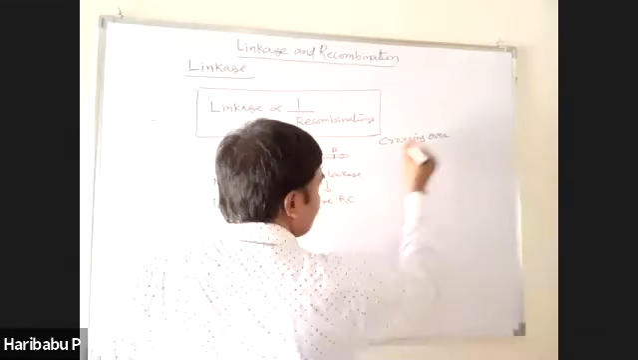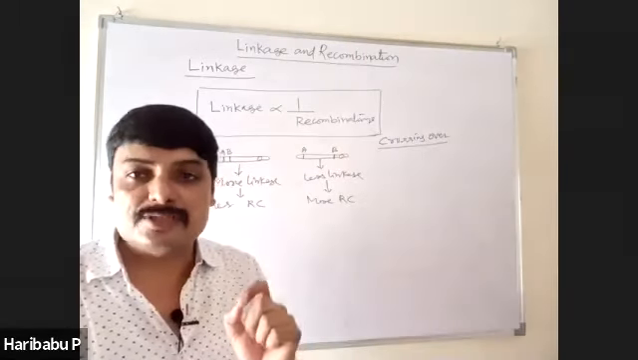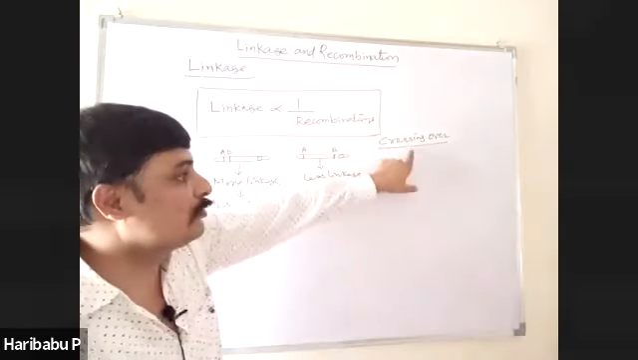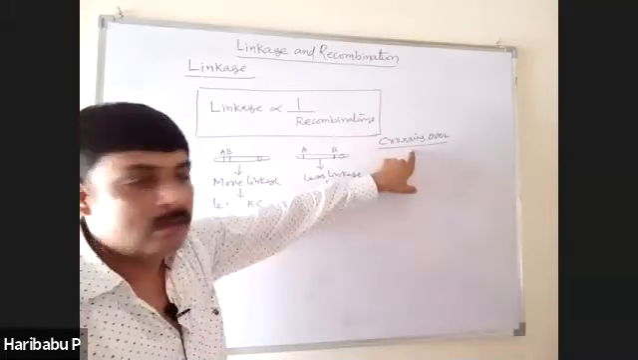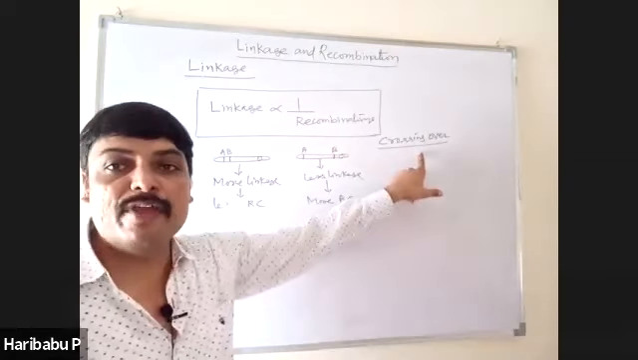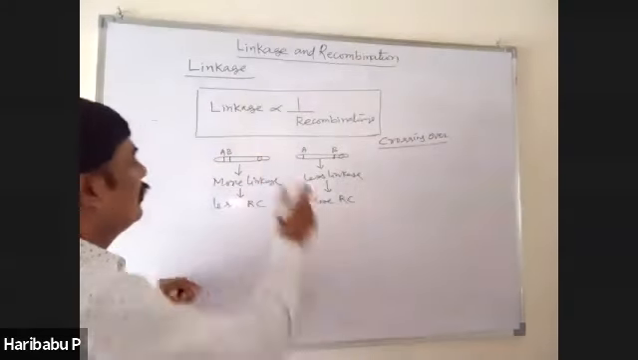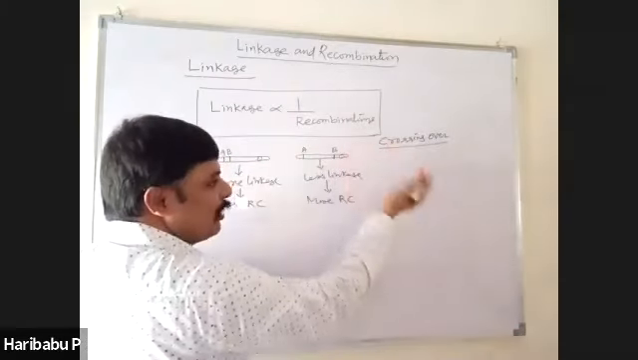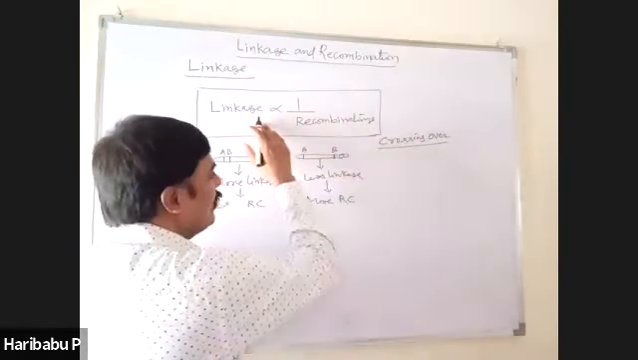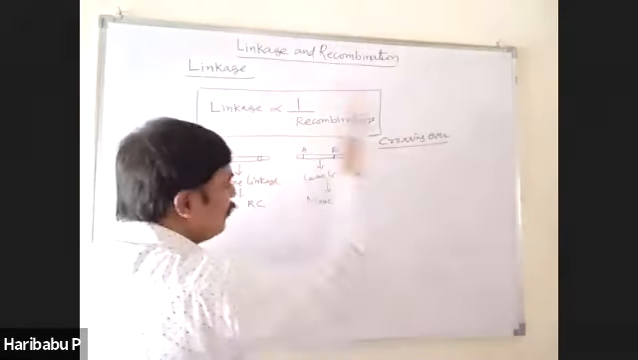You know, crossing over is a very important phenomenon that occurs in the pachytene stage of prophase 1 of meiosis 1. Due to crossing over, recombinations are produced. Because of recombinations, genetic variations are produced. So therefore, linkage is inversely proportional to crossing over or recombinations. More linkage, less crossing over. Less linkage, more crossing over.